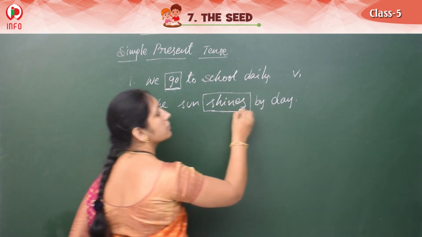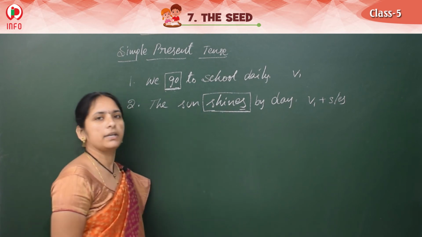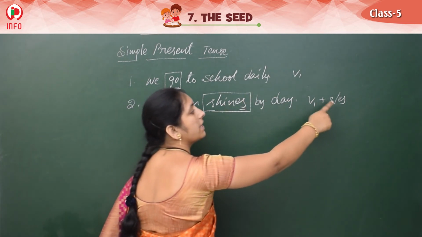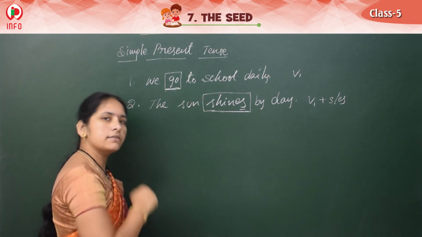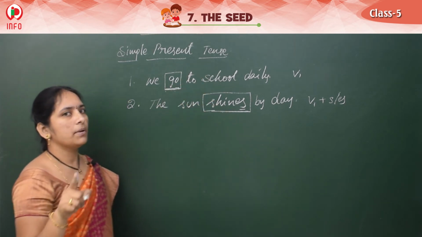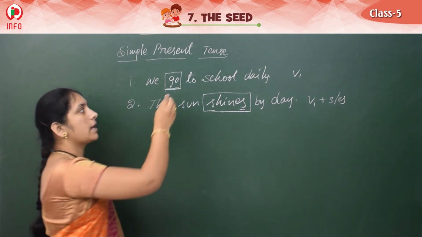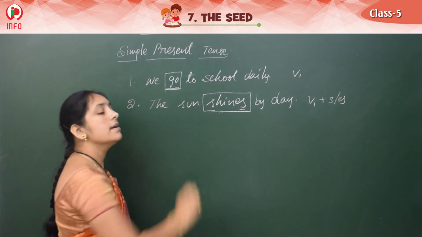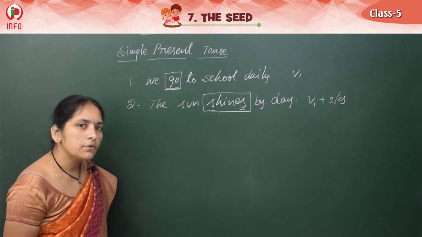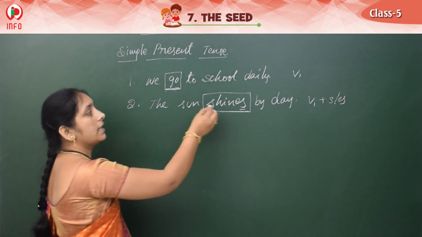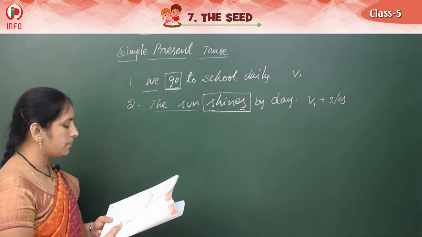Here if you see, V1 plus S or ES based on the spelling we get. Shines. So, for the V1, S or ES. Here we used the V1, but here V1 S or ES we are telling. But both are simple present. Listen carefully. Both are simple present. In simple present tense we should write the verb either in V1 form or V1 S or ES form. Where do we use V1 form? Where do we use V1 S or ES form? For that we should learn the subject. So what are those subjects?